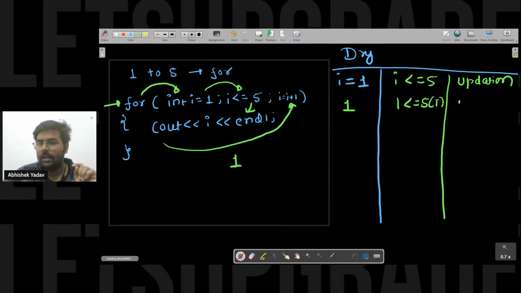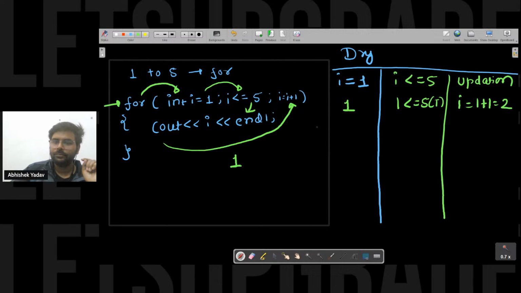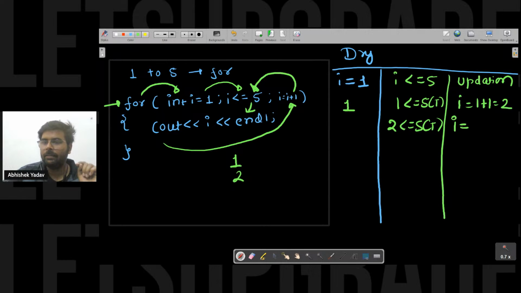I will go to the updation part, that is 1 plus 1, 2 here. So now the updated value of i is 2. After executing the updation part, I will again jump back to the condition part. 2 is less than or equal to 5, true, correct? And again, I will print 2 here. And again, the value of i will get incremented. That is, after executing the body of the for loop, you will go to the updation part. And here, 2 plus 1 is equal to 3, right?